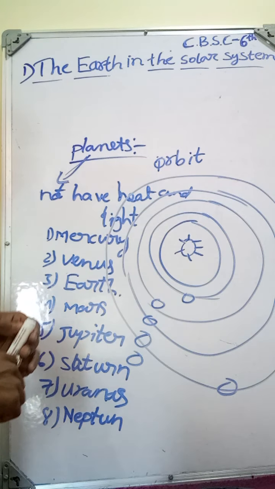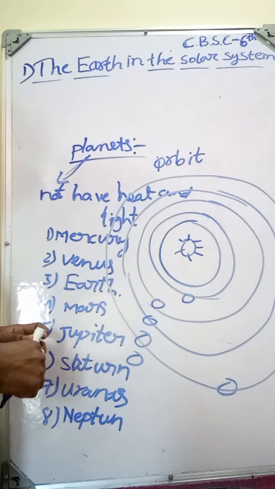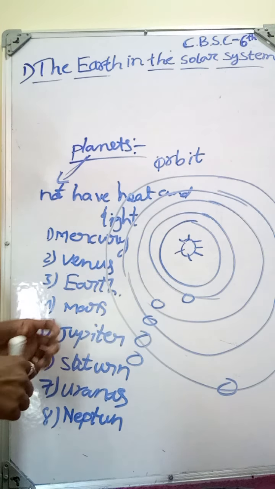So all the planets are moving on their own orbit, in the same direction. That's what is called an orbit. The path of the planets is called an orbit. See that Mercury is the nearest planet to the Sun.